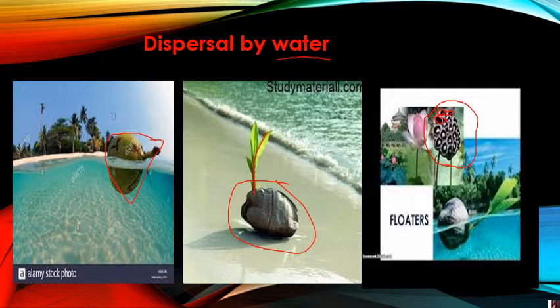So these seeds are also like sponges. ठीक है, sponge की तरह होता है, and that makes it again very light. Okay, so when it becomes very light, it is easily floating on the surface of water. ठीक है, so it can also float on the surface of water, and with the help of water current, it will be carried from one place to the other place.